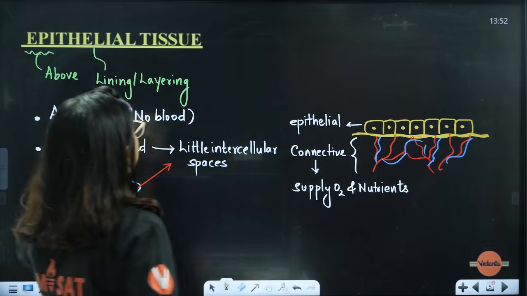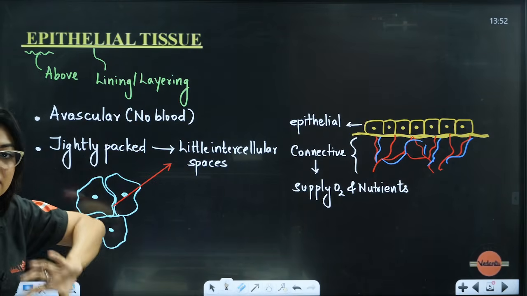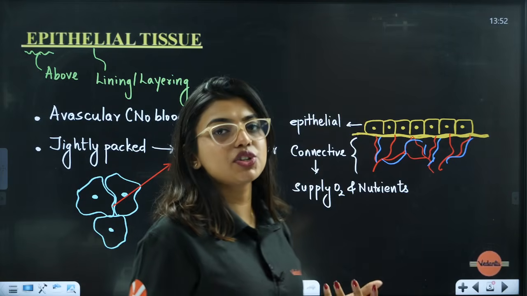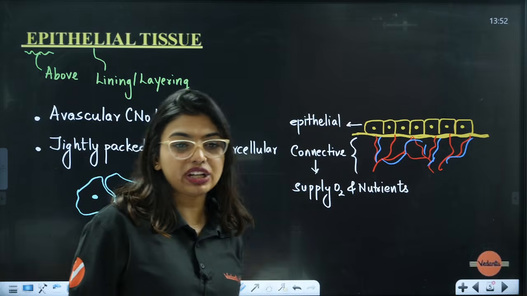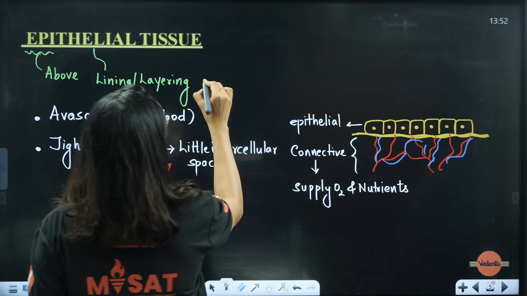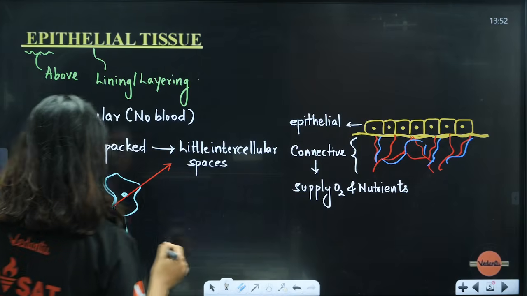Students, because these cells are lining and layering, an important thing here, ma'am, is that they will have great capacity of regeneration.